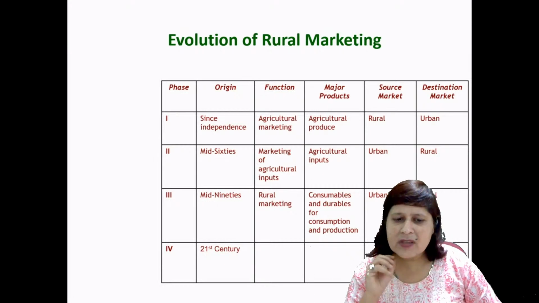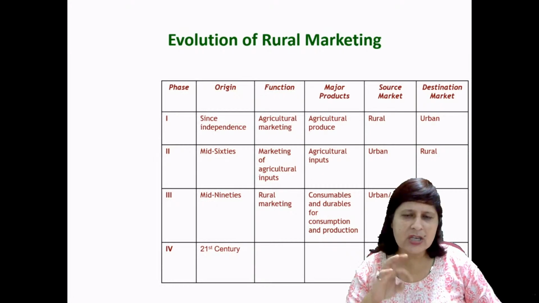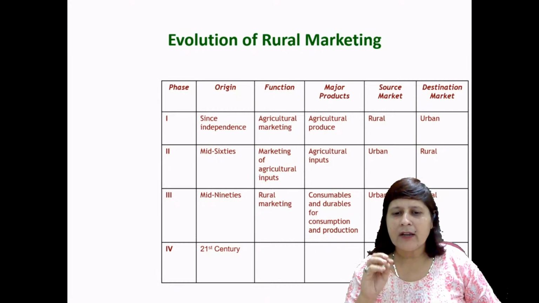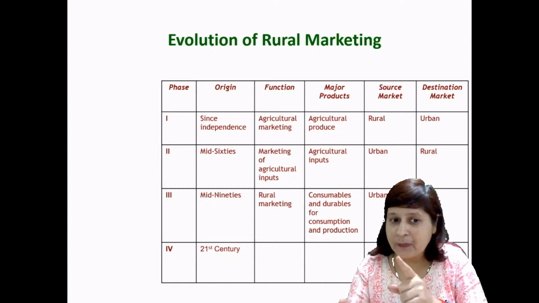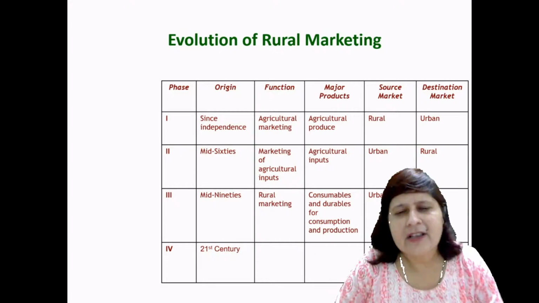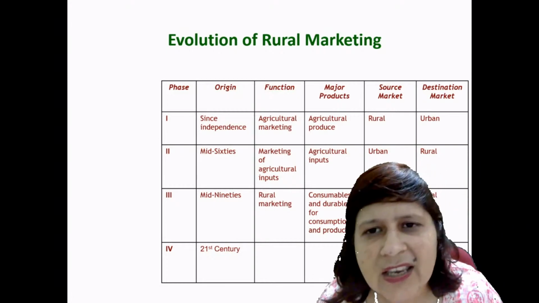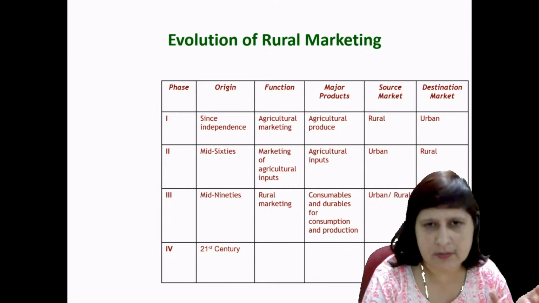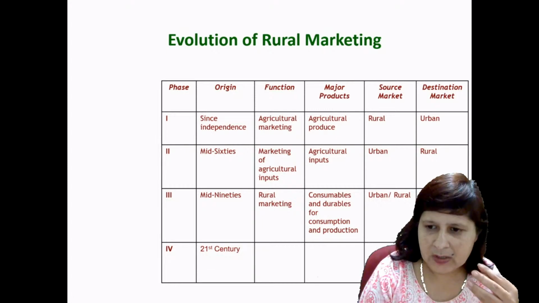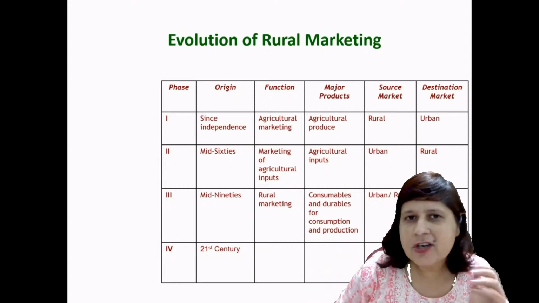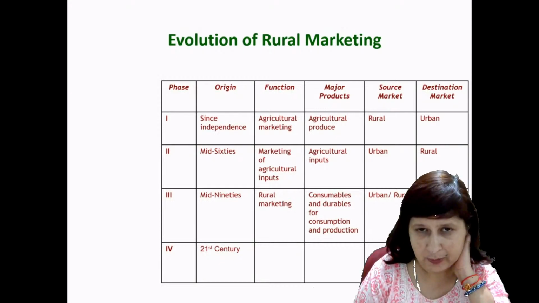After that comes phase two, in the mid 60s. Then the function is marketing of agriculture inputs, the major products are agriculture inputs, the source market is urban, and the destination market is rural. See the changes. Since independence, in phase one, the function was agriculture marketing, the major products were agricultural produce, the source market was rural, and the destination market was the urban areas, right?